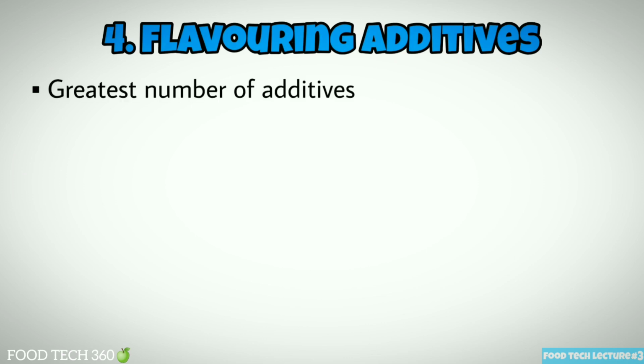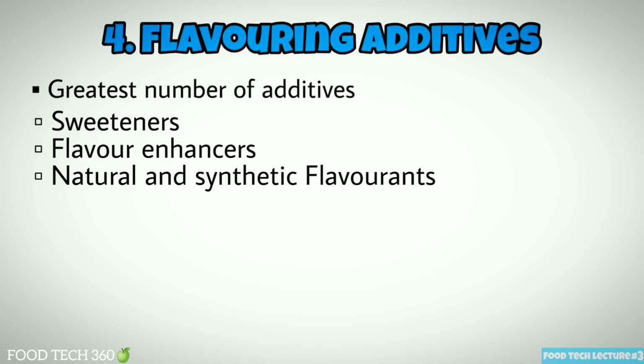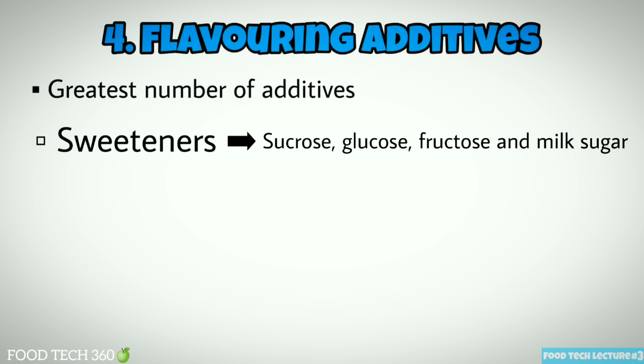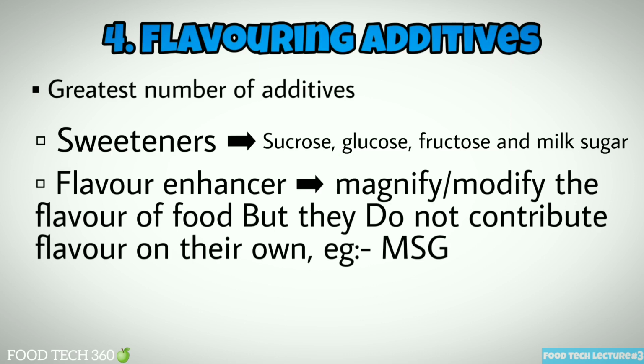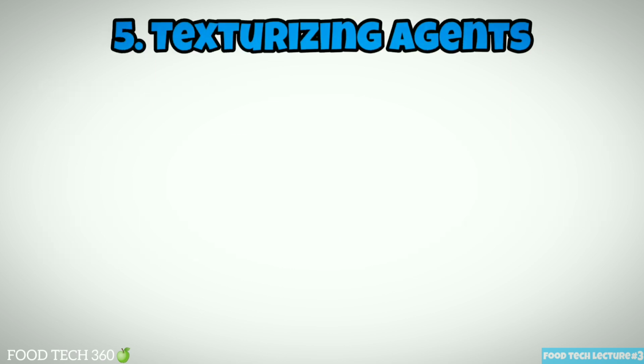Flavoring additives. These are the greatest number of additives. Sweeteners, flavor enhancers, natural and synthetic flavorants come under the flavoring additives. Sucrose, glucose, fructose and milk sugars are examples of sweeteners. Flavor enhancers are added to food in order to magnify or modify the flavor of food, but they do not contribute flavor on their own. For example, MSG.